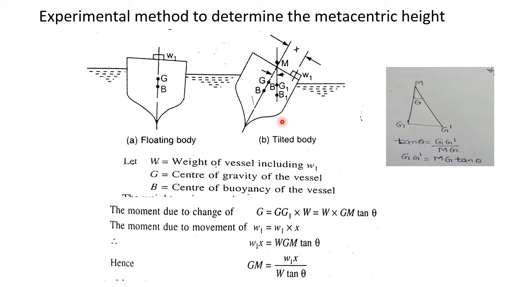The line of action of the force of buoyancy will meet the normal axis of the body at some point, say M. This point is called the metacenter.